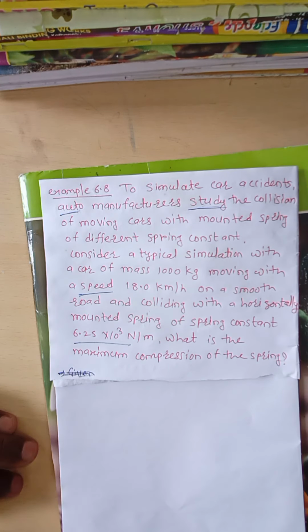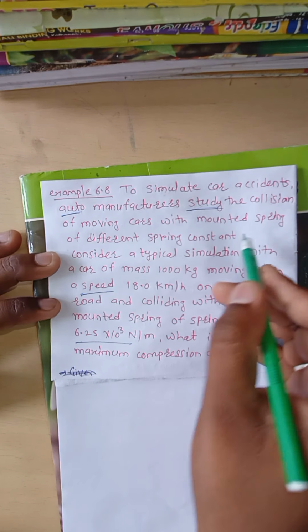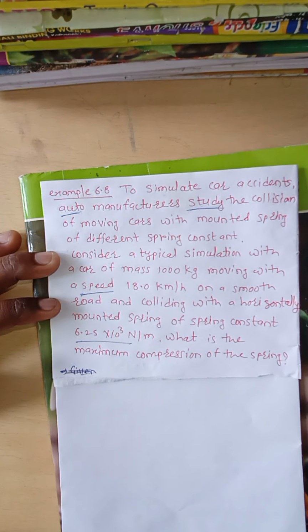Now what happens? One car is there. That car will have some accident. Then the auto manufacturer studied the accident. For that purpose, the auto manufacturer studied a car colliding on a different mounted spring, and he can study it.